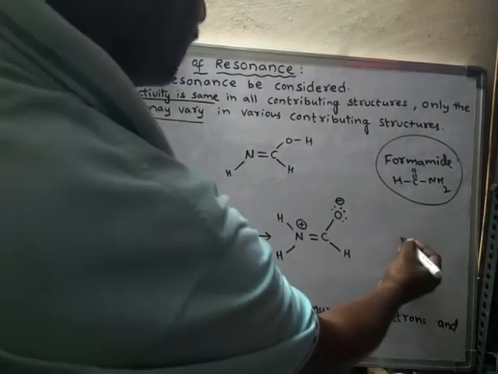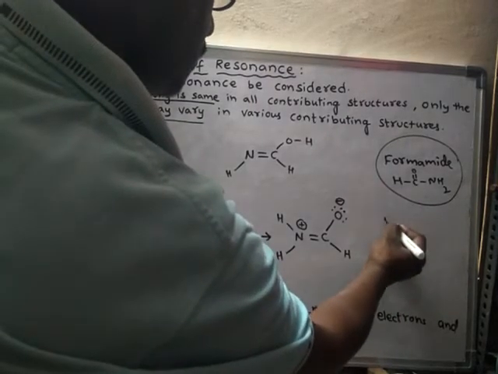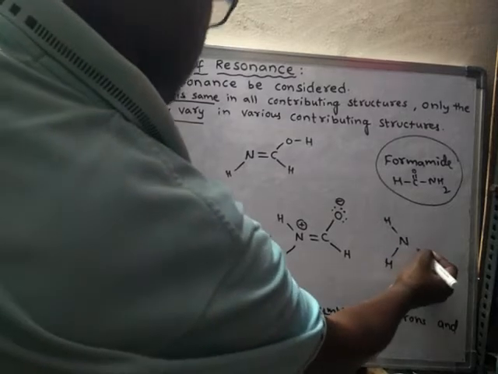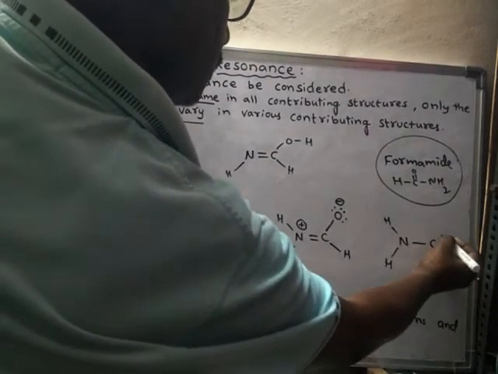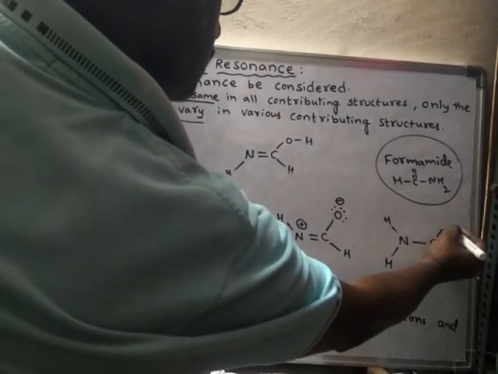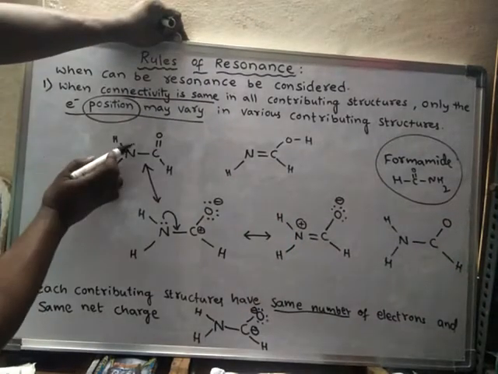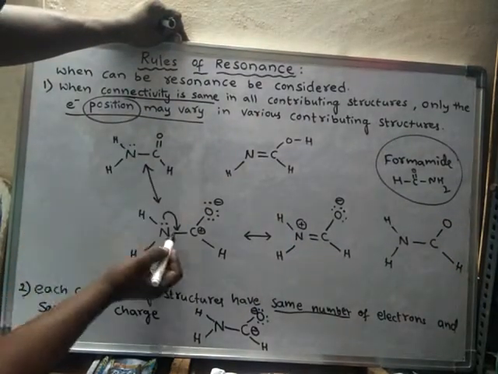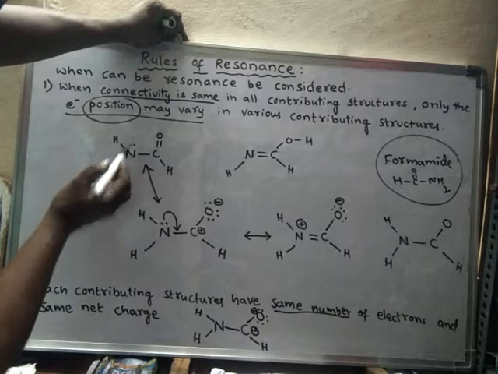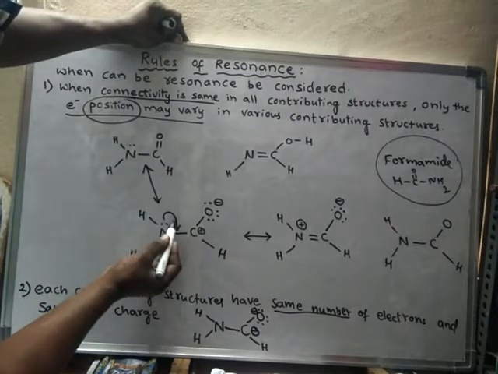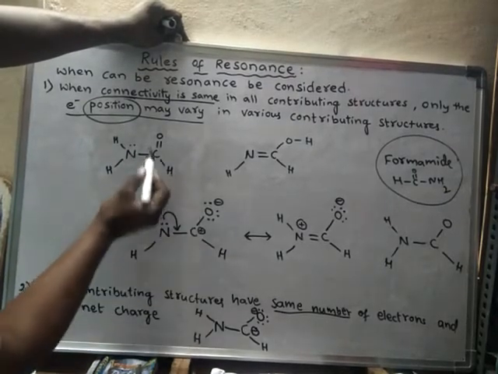For example, see these electrons, they will flow. That means this is one structure and this is another structure where the electrons are flown here, and here the double bond.